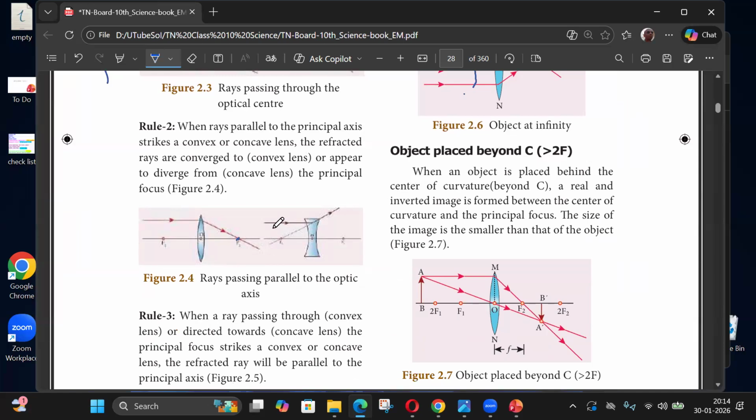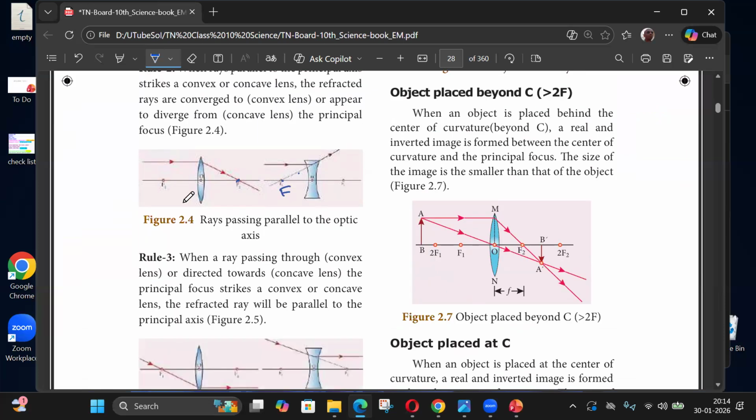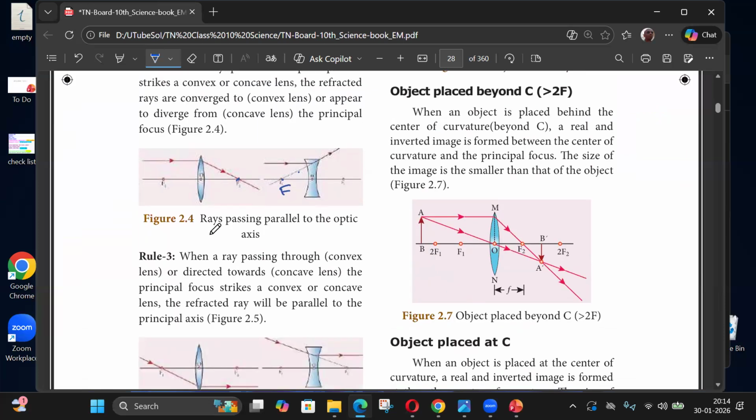Similarly, for this concave thing, this light ray will go like this, but if you project it backward, the dotted line will cut a point on this axis. That point is called focus, but it's a virtual focus. Okay, so this is rule number two. A ray parallel to the principal axis after refraction will pass through the focus. First, focus on convex. We'll come to concave later.